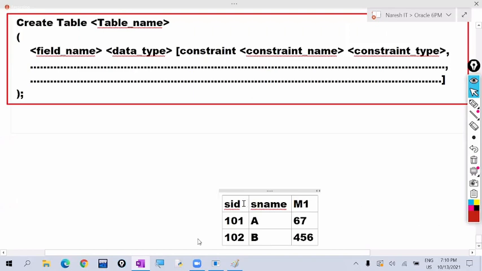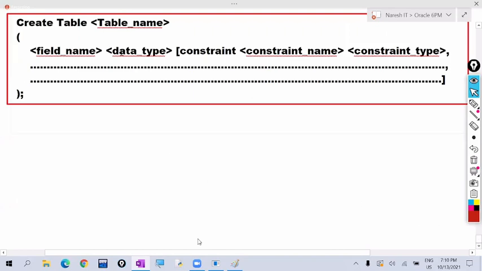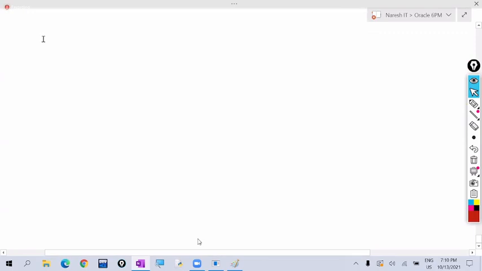Now, to create the table, first we have to know data types. Without knowing the data types, how can you create the columns? To define the column names you have to know the data types. So what are the data types available in SQL? We have to learn that. This part I will explain in the next session.